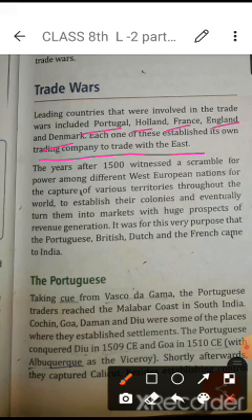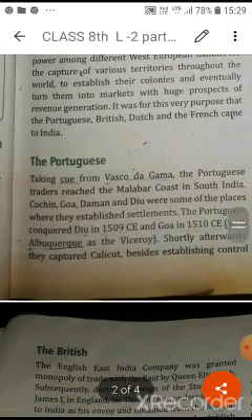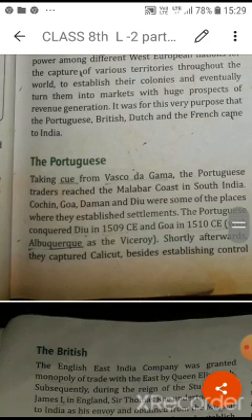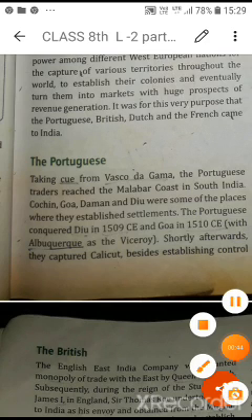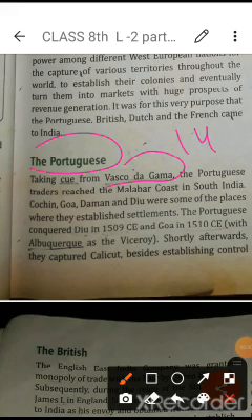So when they were here trying to establish their own trade, first of all they had to fight among other European people, which means other European companies. First of all the Portuguese, as we know, Vasco da Gama in 1498 reached Calicut in India, and this gave the chance and the encouragement to all the European people.